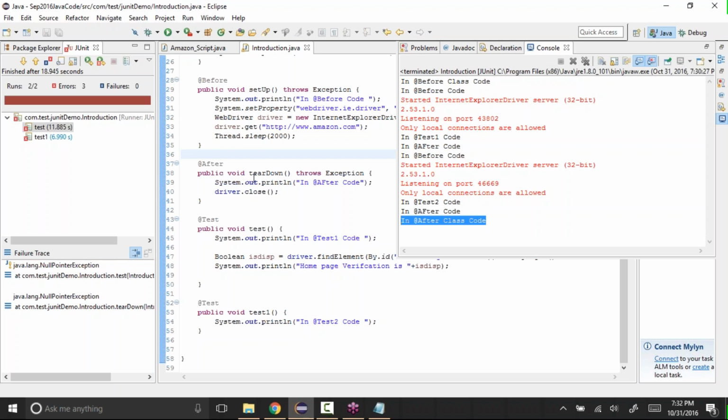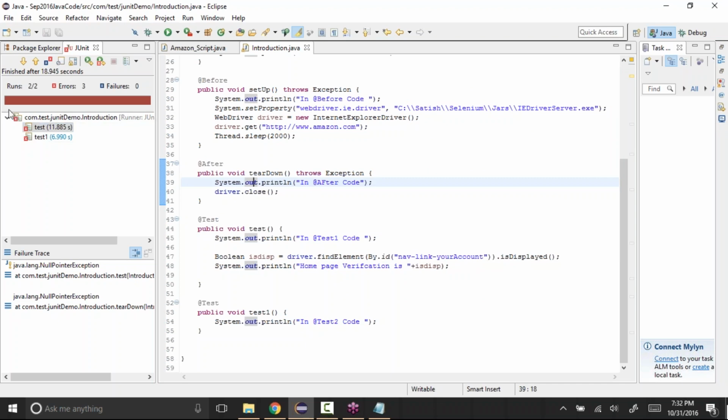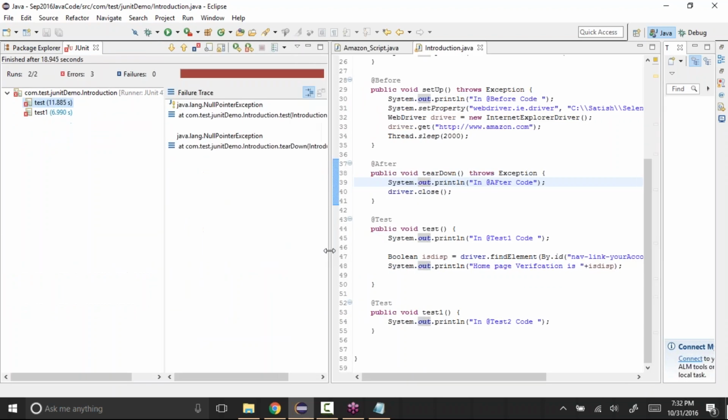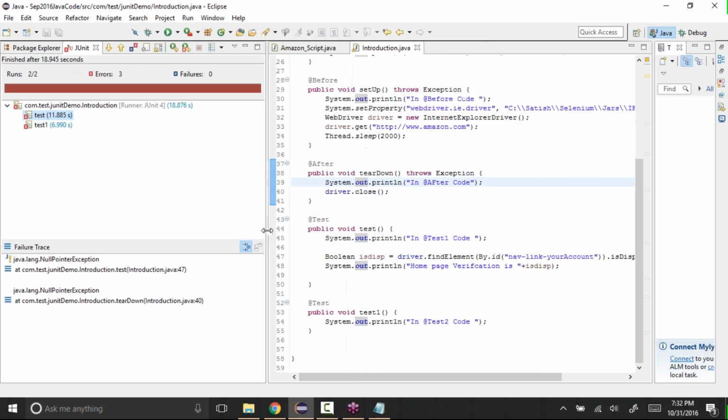So let's try to see. And not only this, if you see here, it created a JUnit tab, and it will tell you which test cases failed and which passed. There are two tests, test and test1, and it also gives you how much time it took to execute the code in that test. It says 11.885 seconds and 6.990 seconds. And there is some error here. In the failure trace, it will display the error.